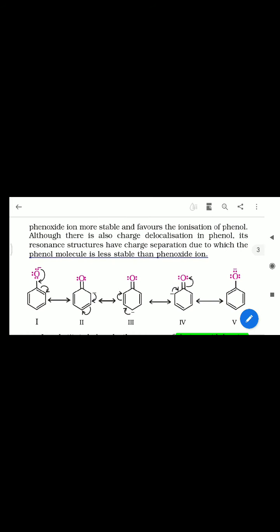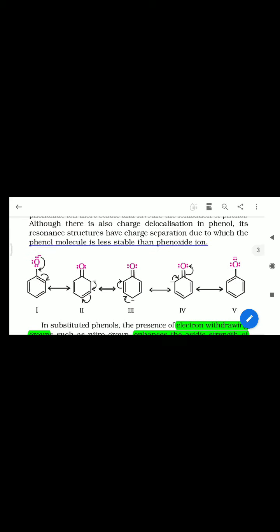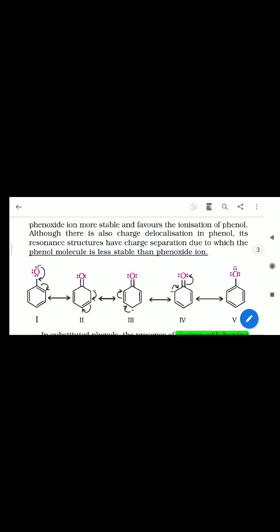Although there is also a charge delocalization in phenol, in the resonance structure there is a charge separation, due to which the phenol molecule is less stable than the phenoxide ion. So this topic I discussed in today's online class. I hope you are able to understand the meaning of the sentence.